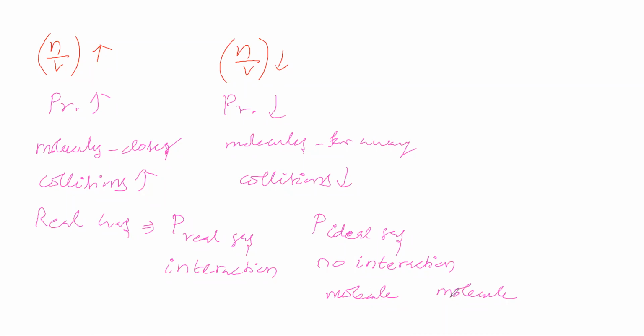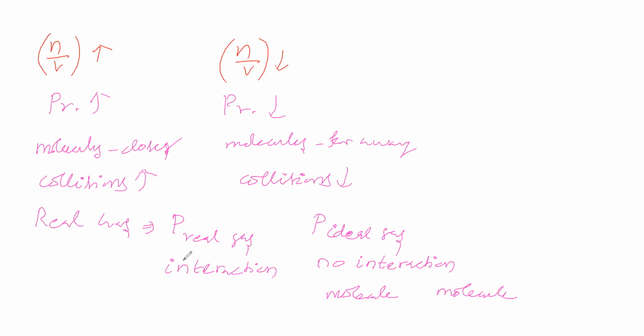This molecule is making collision on the wall of the vessel, which is not affected by this molecule with respect to interaction, so it is having independent behavior. Due to collision on the wall of the vessel, it is exerting pressure that is called ideal pressure.